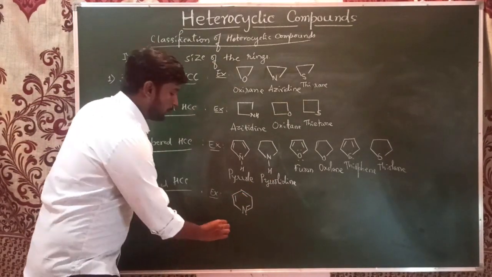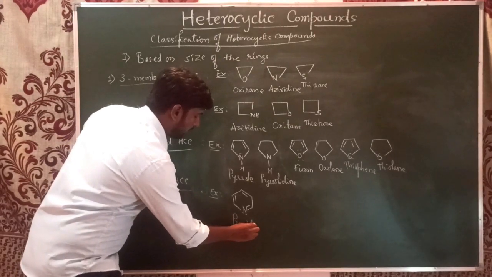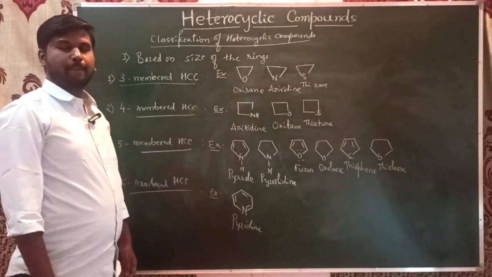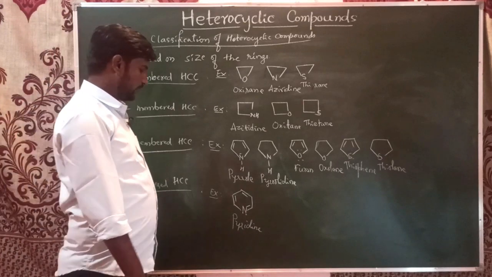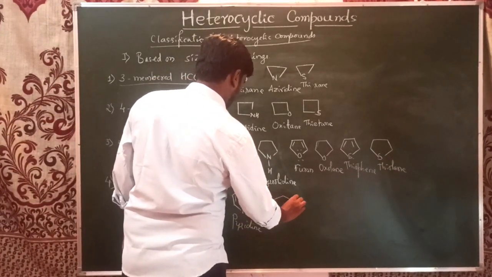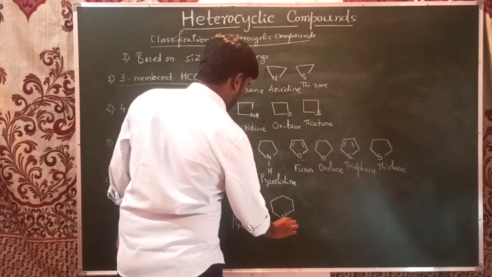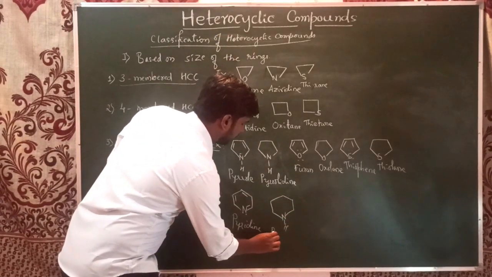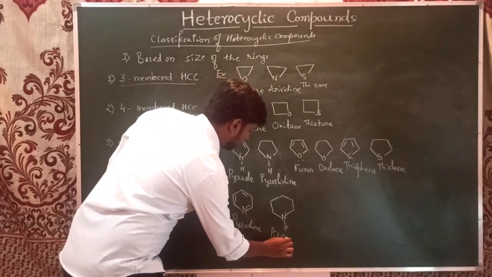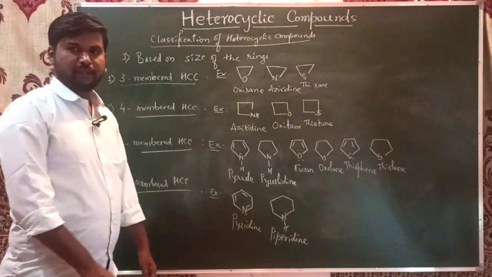This is known as pyridine. And its aliphatic version is piperidine.